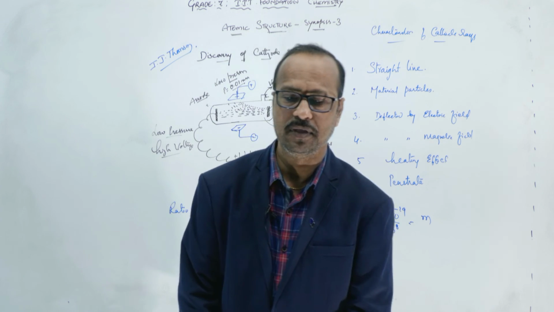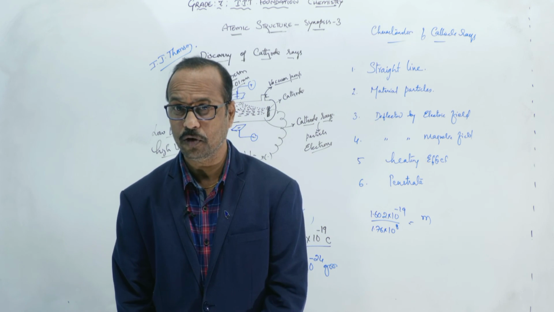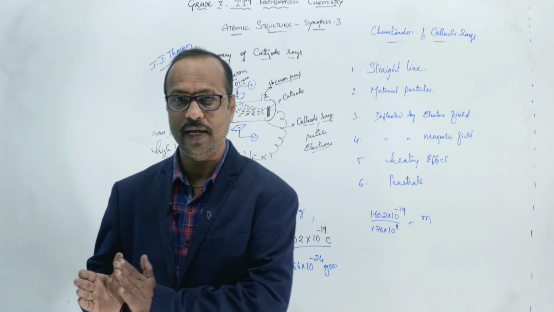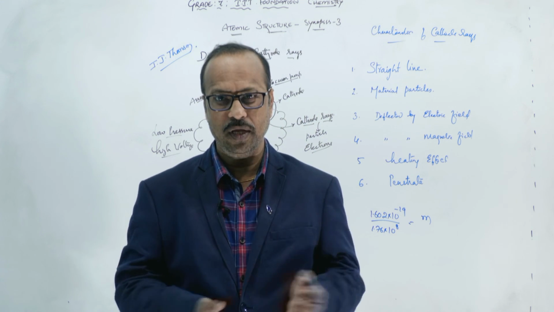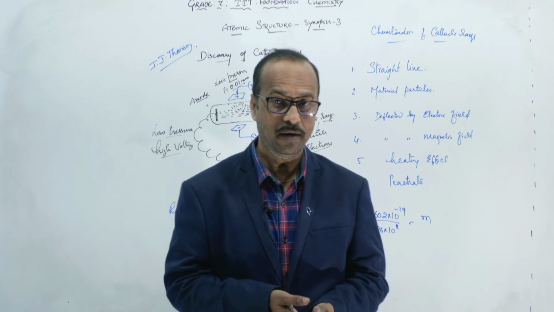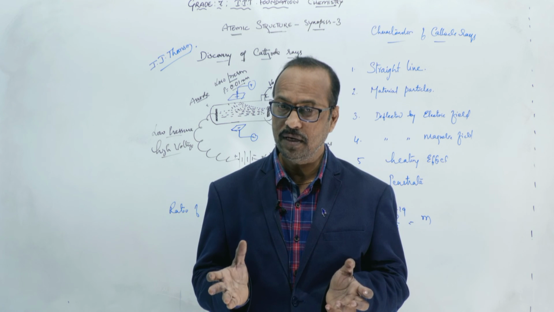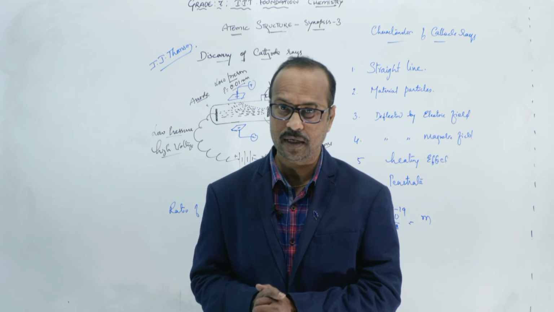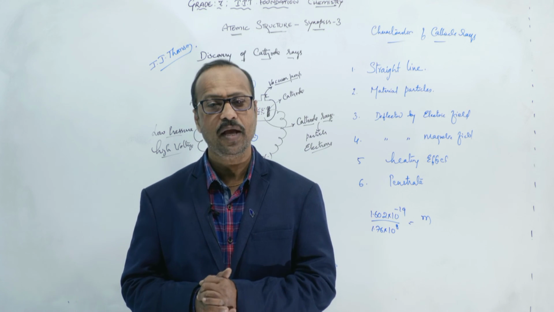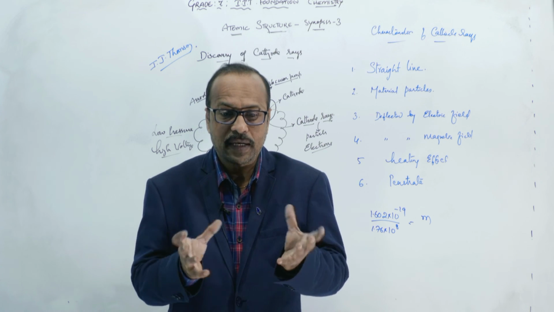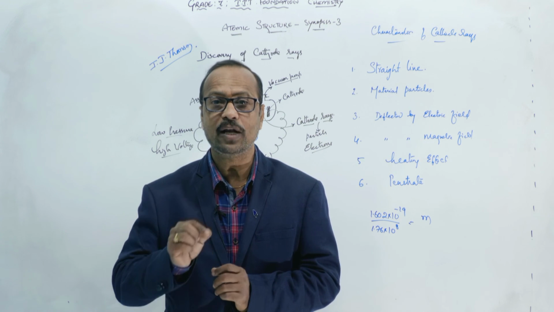Today's topic, with this we'll stop. This is a very important topic, because from here the actual atomic structure starts. Until before that, what we studied was only that atoms are indivisible. We didn't know anything about what is inside the atom, but from here we come to know that atoms can be divisible. An atom consists of other particles also, positive, negative and neutral particles, and how these particles are arranged in an atom is what we are going to discuss.